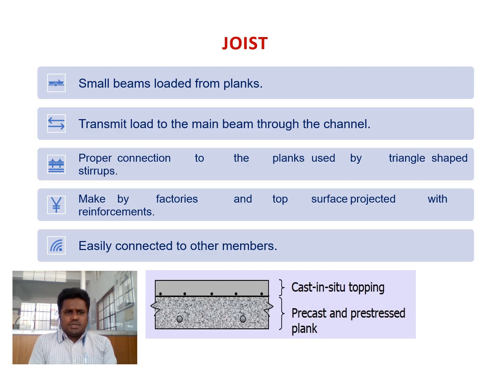So joist, what is a joist? A joist is a small beam that is loaded from the plank. It transmits the load to the main beam through the channel. A proper connection to the plank is made by triangle-shaped strips on top of the surface, projected with the reinforcements, so it is easily connected to other members. A cast in situ topping over precast and prestressed concrete plank. Here the picture will give the information about the joints.